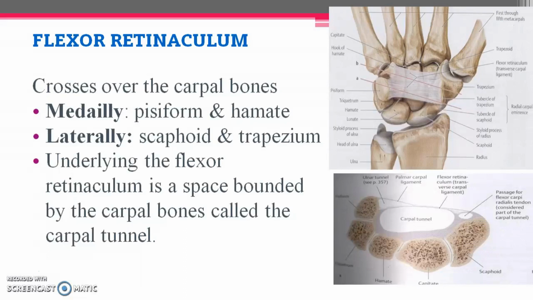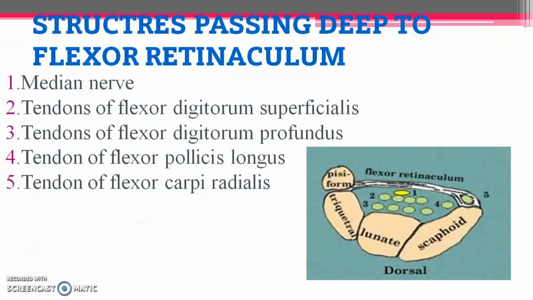So we are calling this carpal tunnel. The appearance we get by the formation of the carpal bones, which are lying below to form a depressed area, we will call a tunnel, the carpal tunnel. Now the structures passing through this tunnel, that is, below the flexor retinaculum: we will have a major structure, that is the median nerve, and then we have tendons of flexor digitorum superficialis.